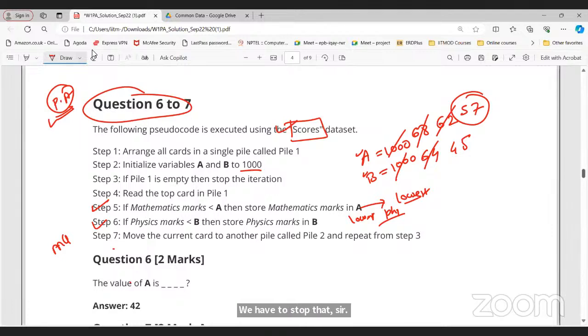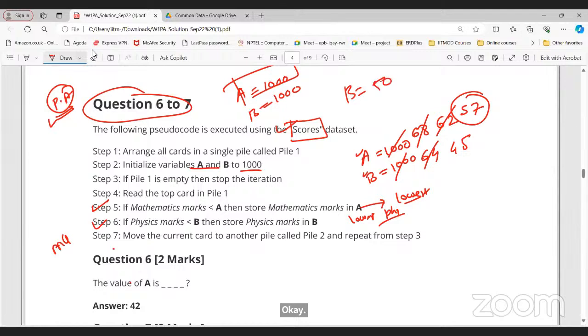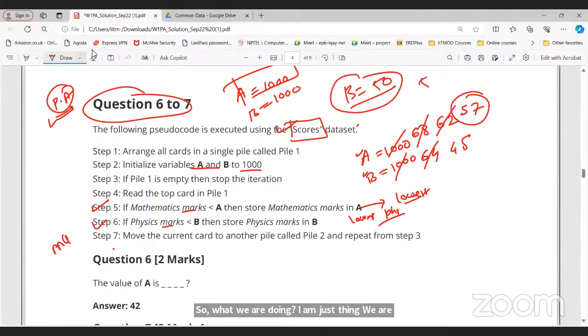Yes. What we are doing, I'm just summarizing: we are initializing the variables a and b to 1000, a equals 1000 and b equals 1000. Now tell me why we are initializing to 1000 here. Why not 50? Because it is higher than the maximum marks possible in mathematics. We are interested in finding the lowest mathematics marks. If I say b equals 50, then there may be a lowest mark which is 51, and it will not be considered.